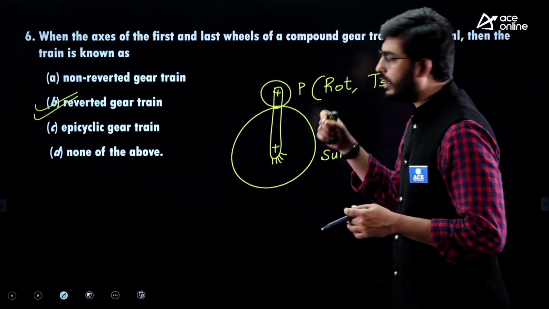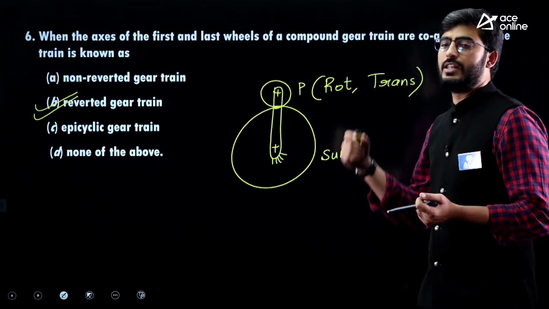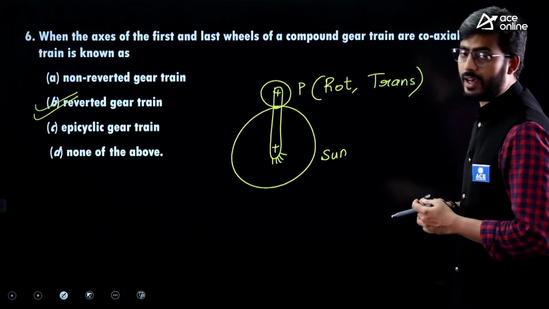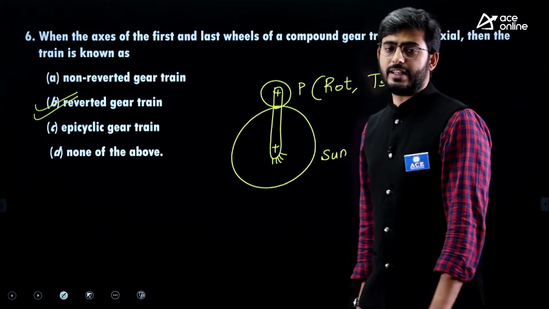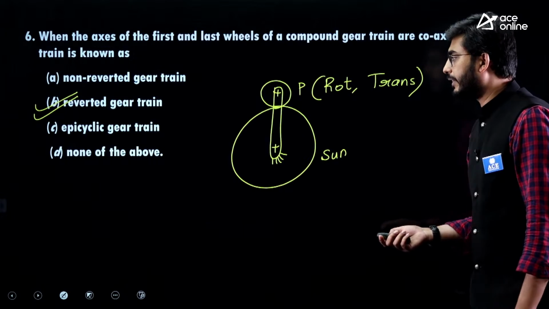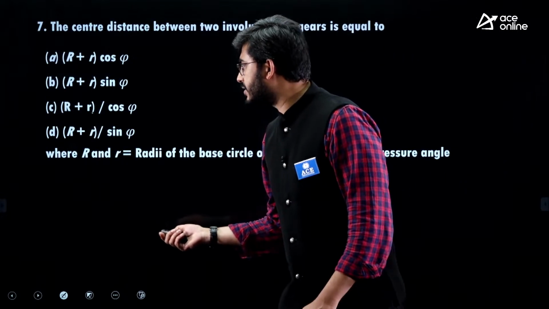So now our question is only limited to the condition of the axis. That is, if the first and the last gear axes are coaxial, then it is an example of reverted gear train. Okay, so option B is the answer.